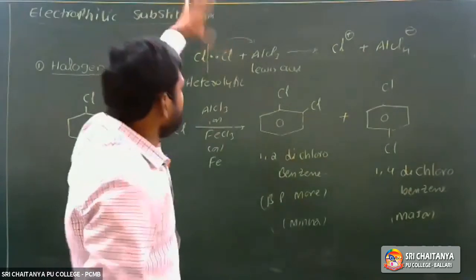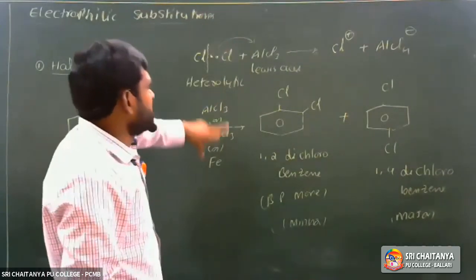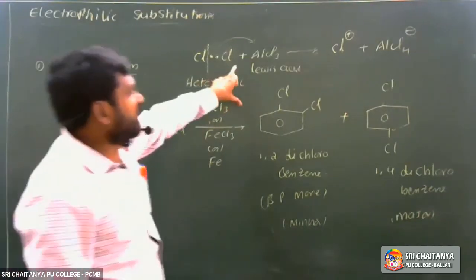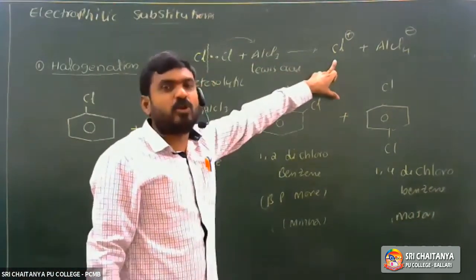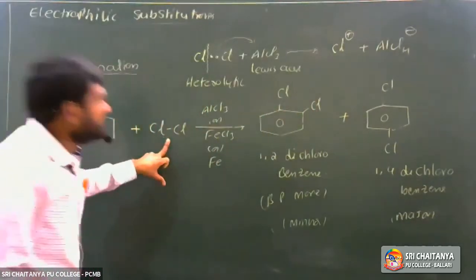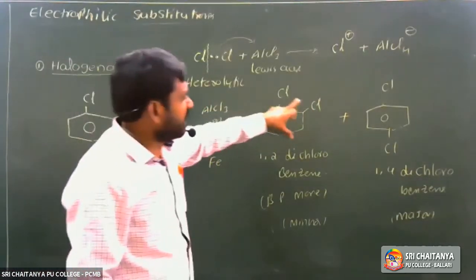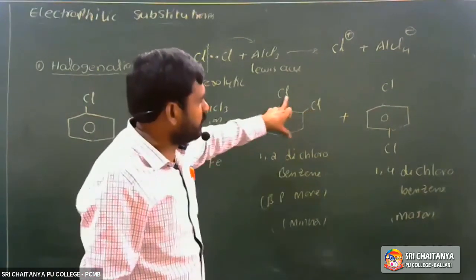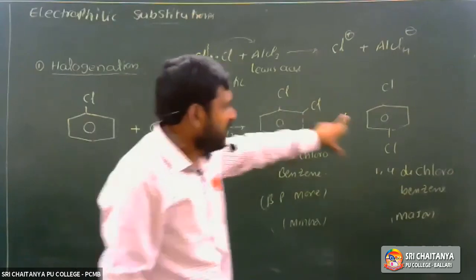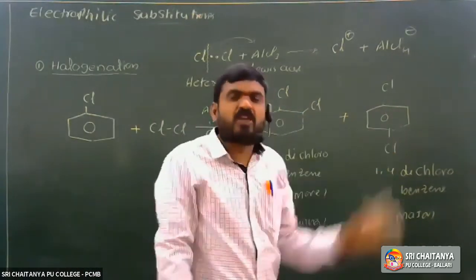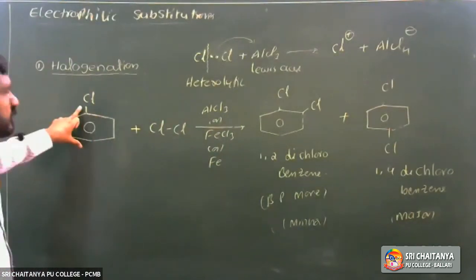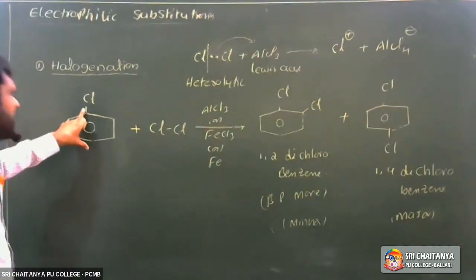So it is the first electrophilic substitution reaction, that is chlorination. In this chlorination reaction, what is the electrophile? The chlorinium ion, Cl plus, is the electrophile. This chlorinium electrophile is substituted either at the ortho position or the para position, because halogen atoms are ortho para directing groups due to the resonance effect.